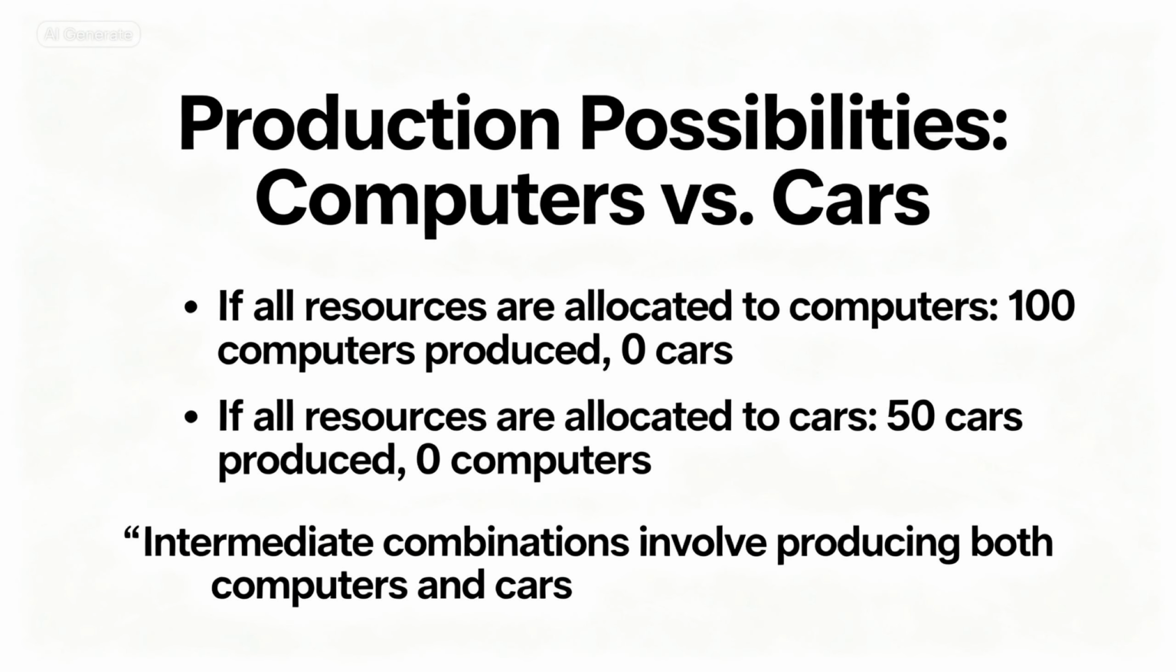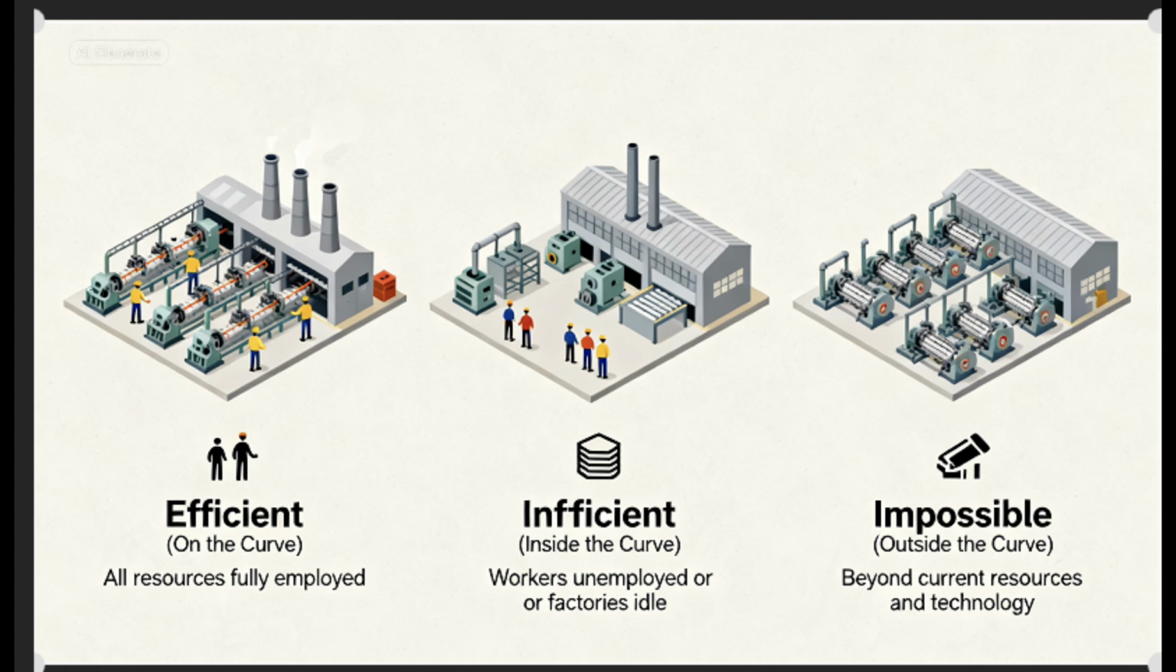If the economy is on the curve, it's efficient. All resources are fully employed. If it's inside the curve, it's inefficient. Maybe workers are unemployed or the factories are idle. And anything outside the curve is impossible with current resources and technology. The shape of the curve is important too.